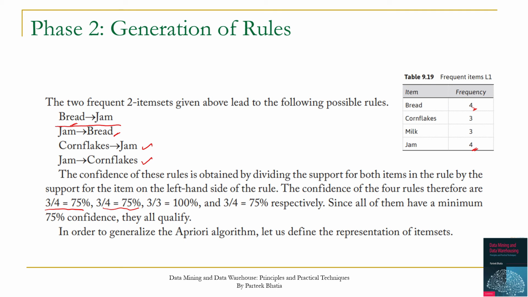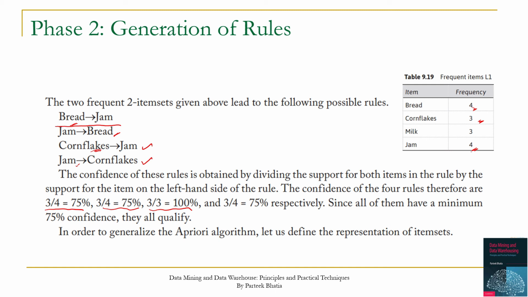Let's find out the confidence for cornflakes to jam, which is support of cornflakes and jam divided by support of cornflakes. Cornflakes and jam appear 3 times while cornflakes appear also 3 times. So its confidence is 100%. For jam to cornflakes, its formula will be support of jam and cornflakes divided by support of jam, which will be 3 divided by 4, 75%.